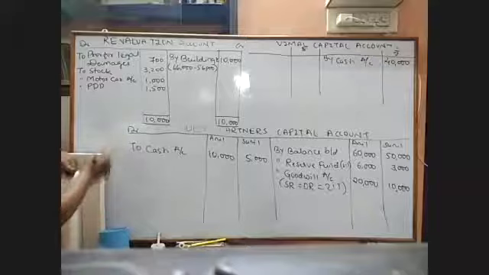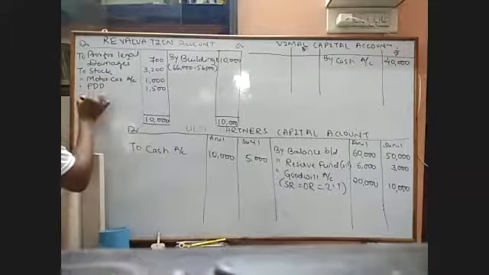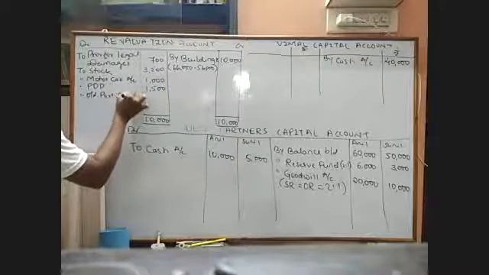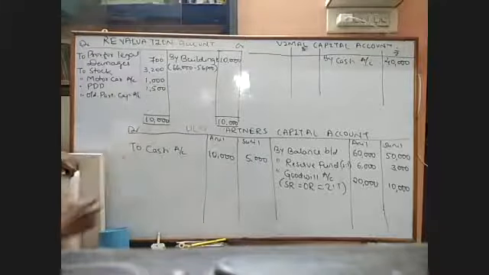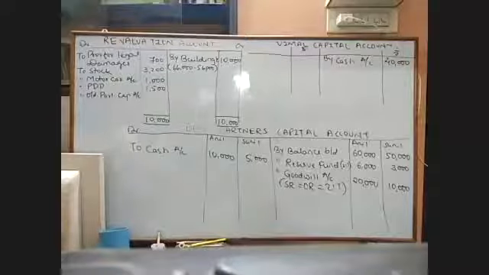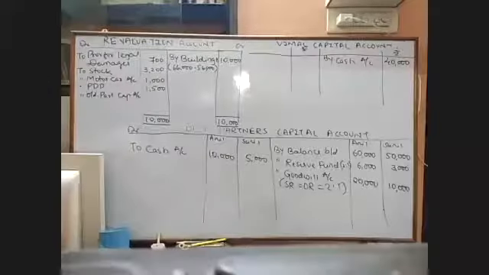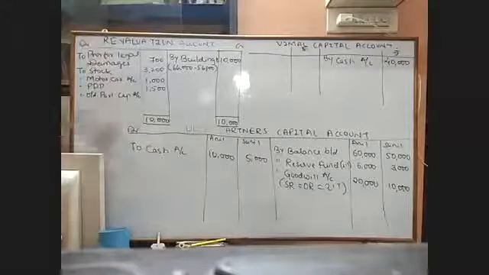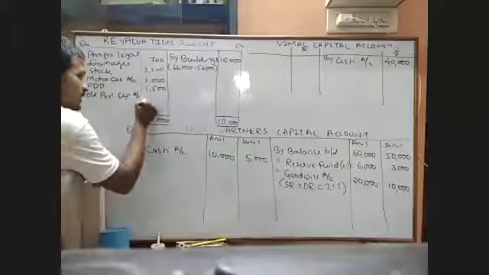Now, to old partners capital account. Just check what will be the difference. 2,500, 2,700, 5,700. It will be 6,400, I believe, total. And minus 10,000 will be 3,600. Very good. Exactly, 3,600.